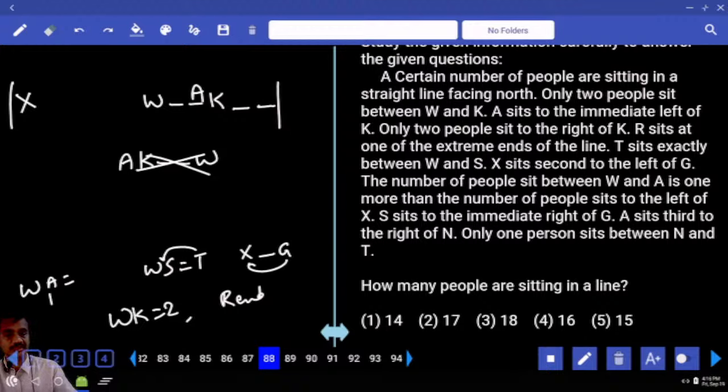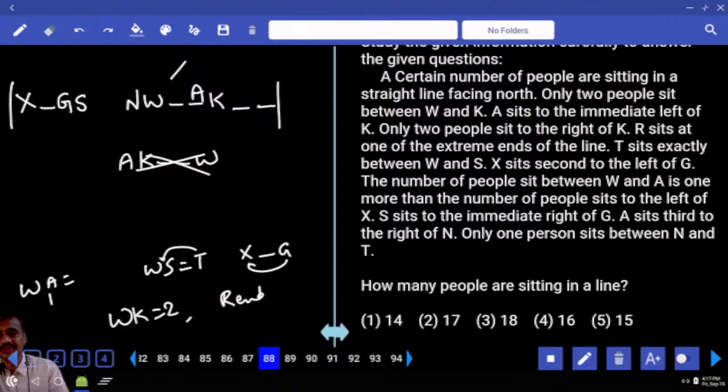Number of persons in between W and A, how many? 1 is 1 more than the number to the left hand side of X. And X is seated second to the left of G. X and G, there is exactly 1 between. S is to the immediate right of G. S is here. Next one, A sits third to the right of N. A is third to the right of N and W. 1 person between N and T.